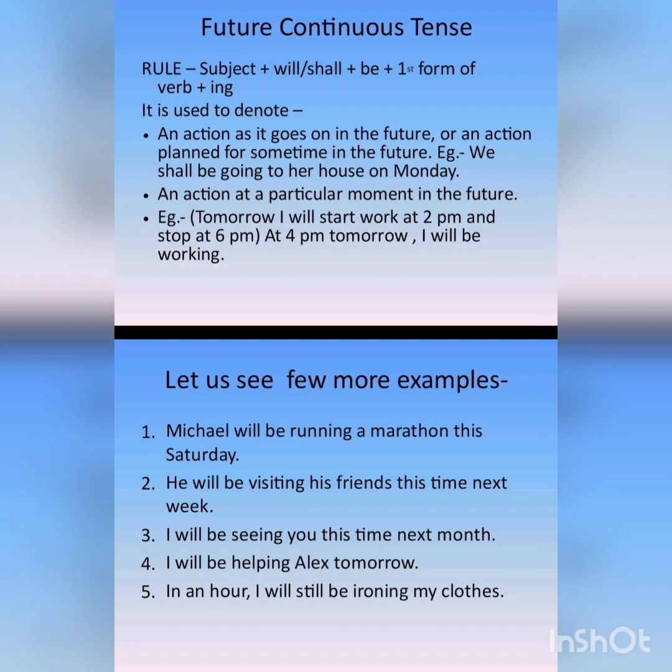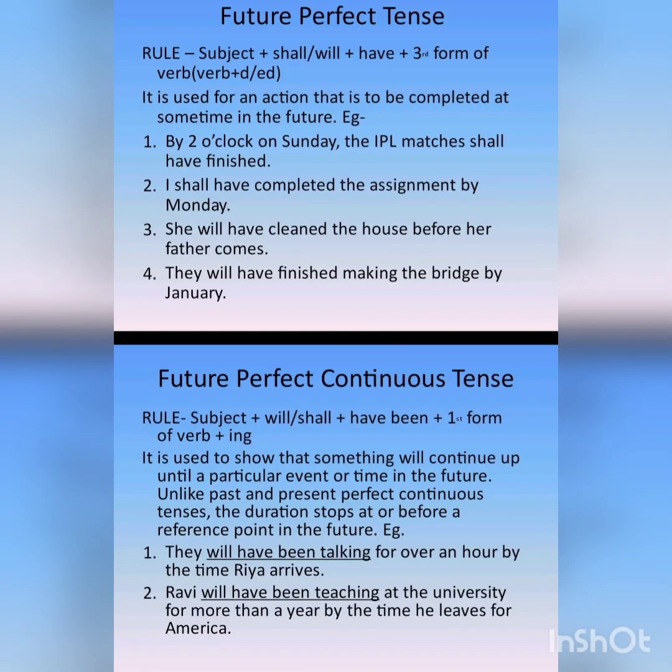In an hour, I will still be ironing my clothes. Here you can see that the work has started in the past, and in an hour it will still be happening. Okay, it means that it shows that there will be an action that has started in the past and will be happening in the future. जैसे कि अगर मैं कहती हूँ कि मैंने आधे घंटे पहले से अपने क्लोथ्स आयरन करना स्टार्ट किया. ओके, सो इन एन आवर मेरे पास इतने कपड़े हैं आयरन करने के लिए कि इन एन आवर 1 घंटे में मैं तब भी आयरन ही कर रही होंगी. ओके, the next is future perfect tense.